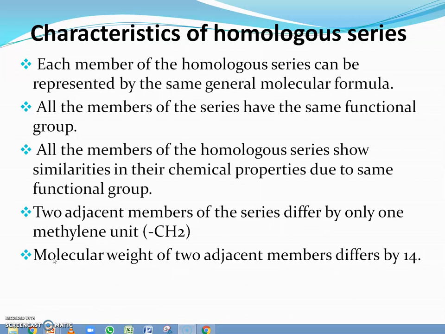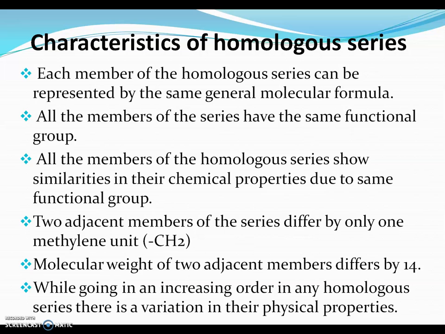As we know that two adjacent members differ by only one methylene unit, when we calculate the molecular mass of this methylene unit, you will find that carbon has atomic mass 12 and two hydrogen atoms will have atomic mass 2. That's why 12 plus 2 is 14. That means the molecular weight of two adjacent members differs by 14.